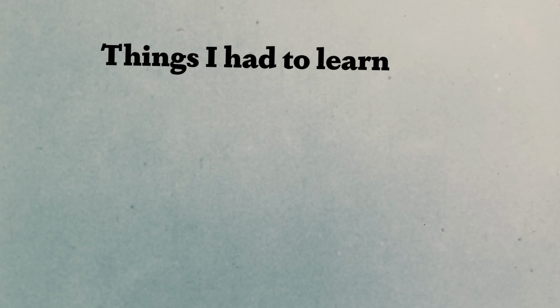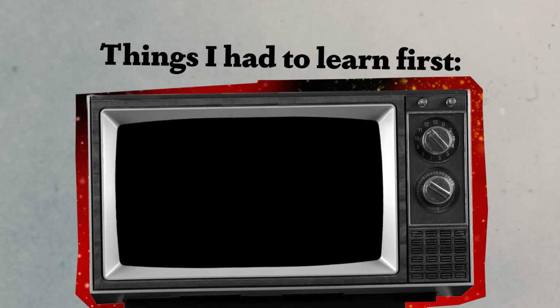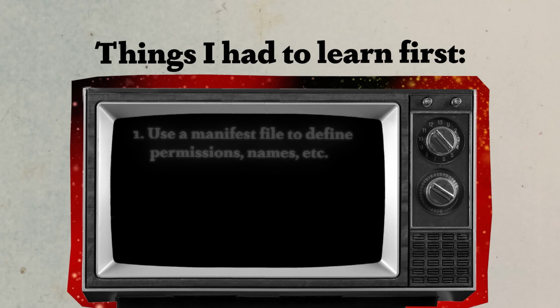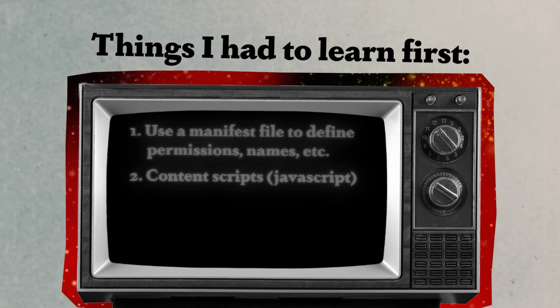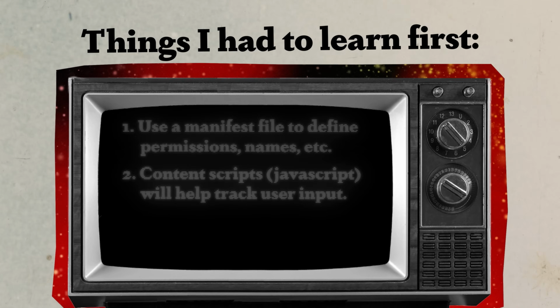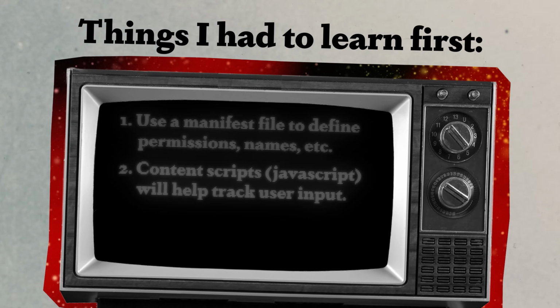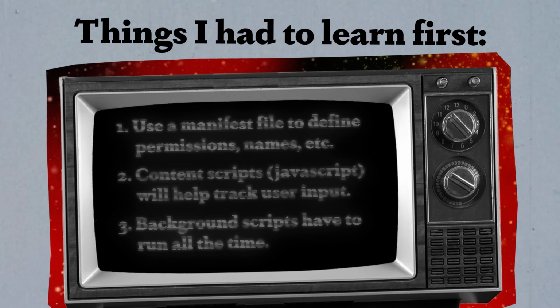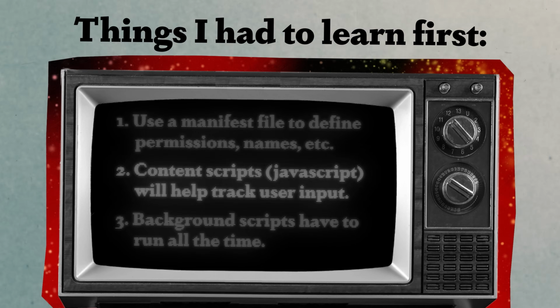Okay, so funny enough, this is actually gonna be my first Chrome extension. So I had to familiarize myself with a couple things first, but the concept really isn't too hard. 1, in a manifest file, you define the permissions, names, and other things. 2, content scripts are JavaScript files that are injected into web pages by the extension. So this is where we'll be able to track our user's input. And 3, background scripts run in the background of the browser, even when the user isn't actively interacting with our extension. This is just scratching the surface of it. But for our application, that's how it's gonna work.